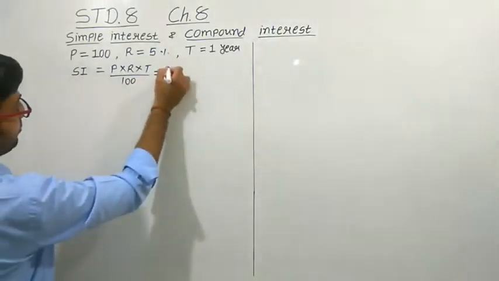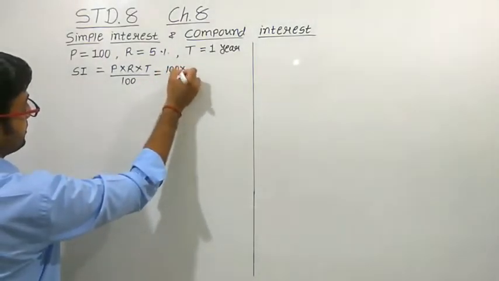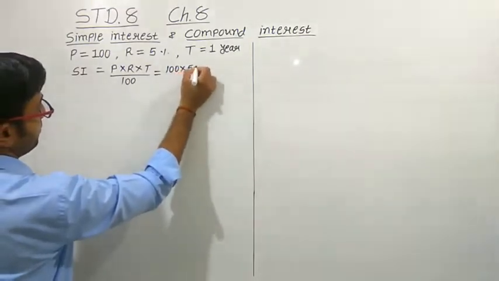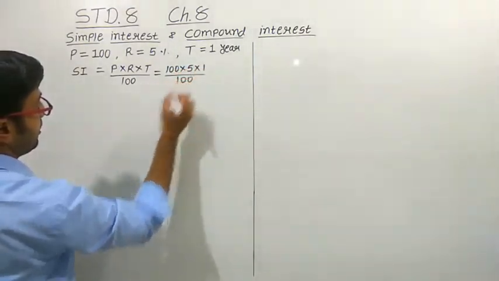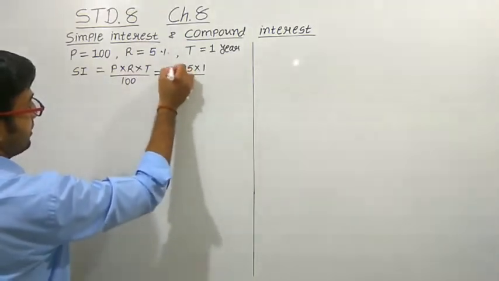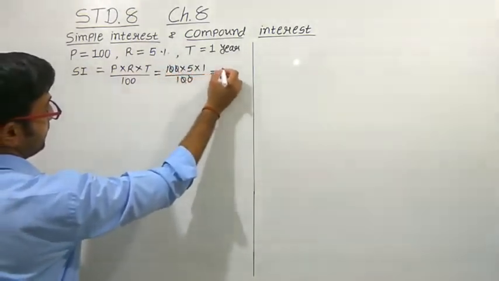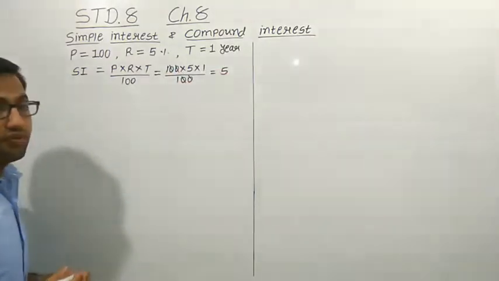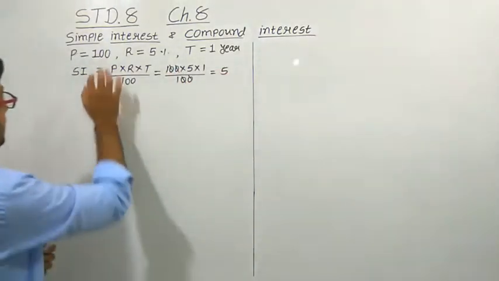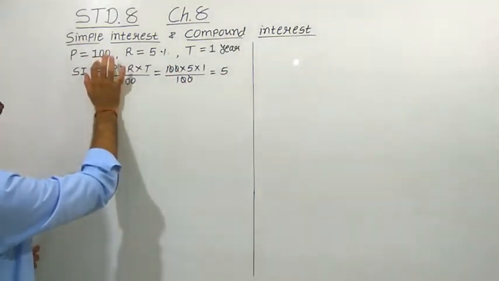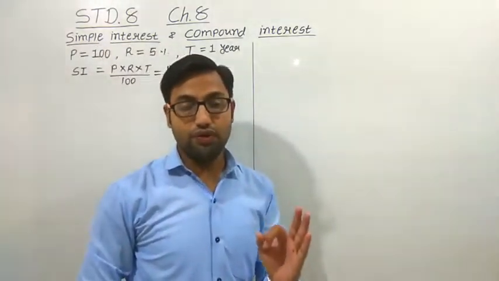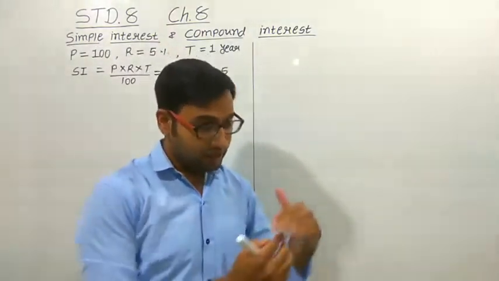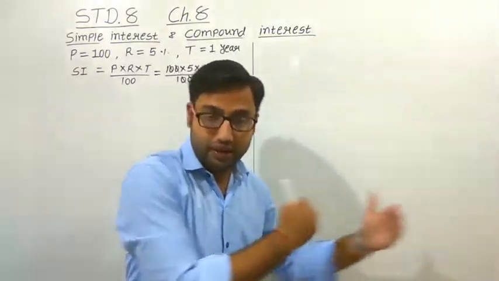The principal amount is 100, the rate of interest is 5, the time duration is 1 year, upon 100. When we cut this 100, the amount we get is rupees 5. So you have to pay 100 rupees plus 5 rupees, that is a total of 105 rupees to the bank.